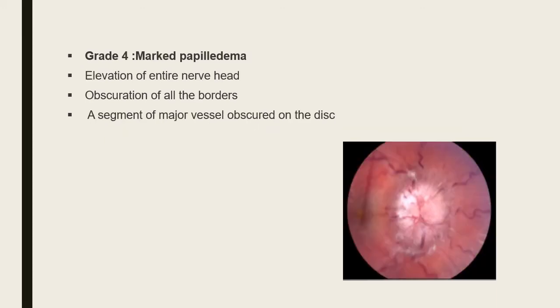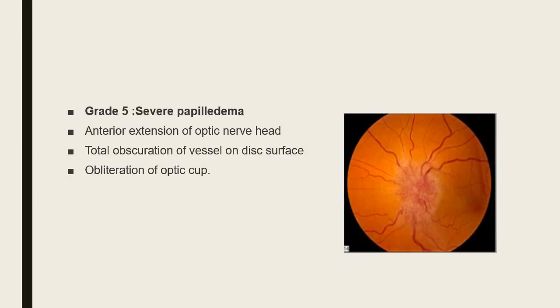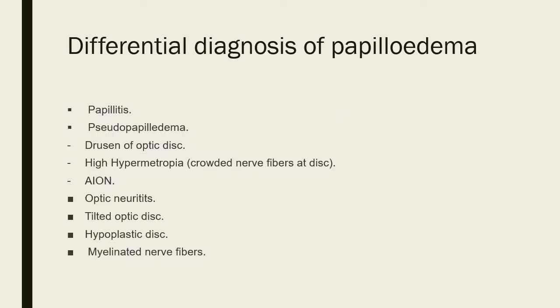Grade 4 is marked papilledema, elevation of entire nerve head, obscuration of the borders, segment of major vessel obscured on the disc. Grade 5 severe papilledema, anterior extension of the optic nerve is involved, total obscuration of vessels on the disc surface, obliteration of the cup.